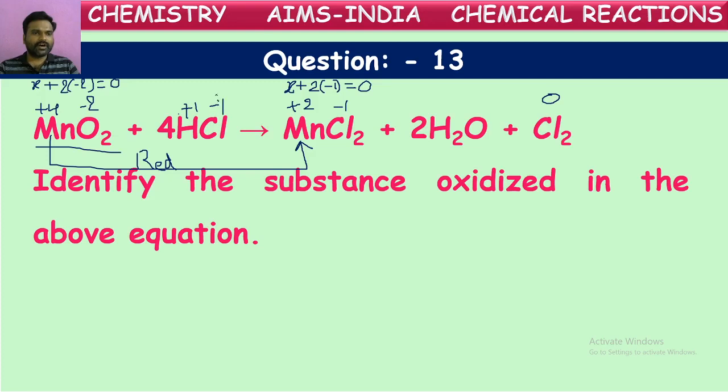What happened? The oxidation number of chlorine increased from -1 to 0. Changing from -1 to 0, we can say it is increased. An increase in the oxidation number we call oxidation. So HCl undergoes oxidation.